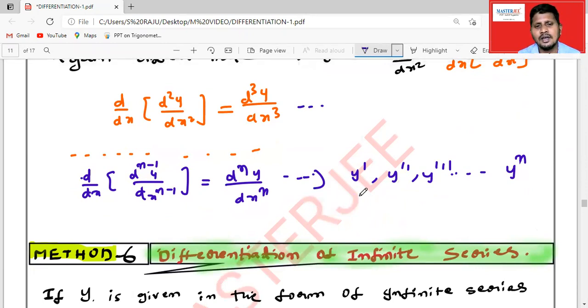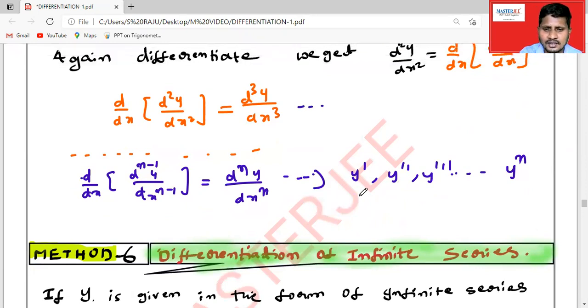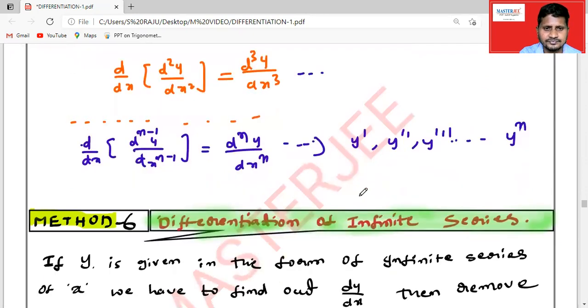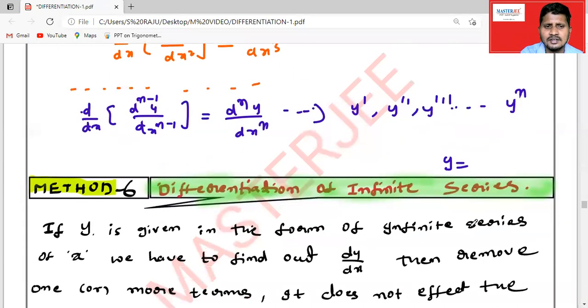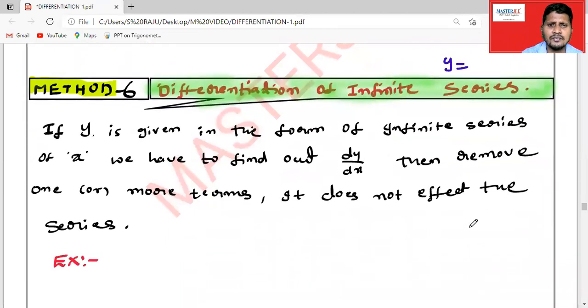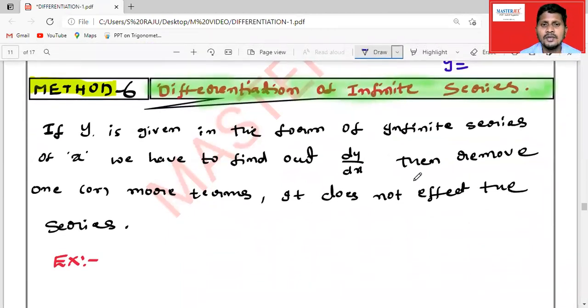Next, let's see the differentiation of infinite series. Infinite series means y can be expressed in infinite terms, in infinite series form. So y is given in the form of an infinite series, and we have to find dy by dx.